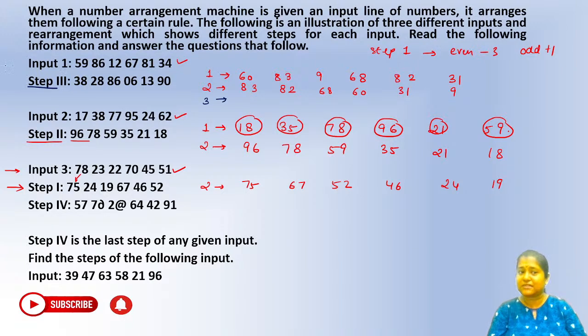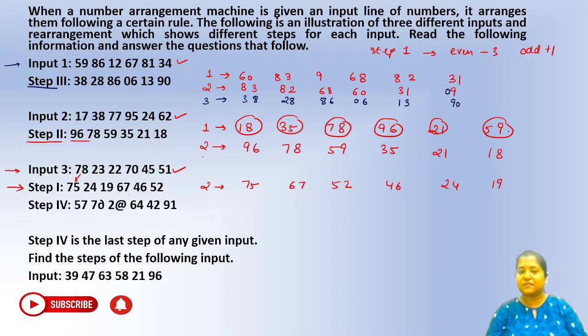3. Step number 3 is given in input 1. So you can see we are getting 38, 28, 86, 06, 13 and 90. Right? So how are we getting the numbers? We are just reversing it. So 83 becomes 38, 82 becomes 28, 68 becomes 86, 60 becomes 06, 31 becomes 13 and 09 becomes 90.